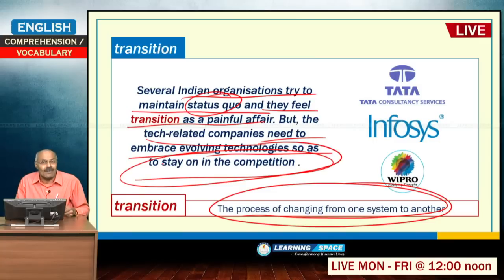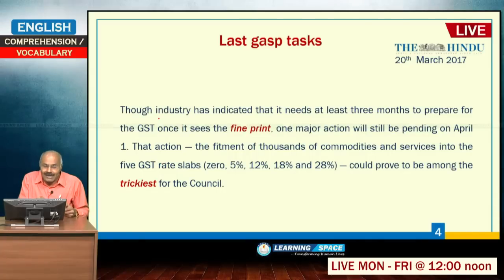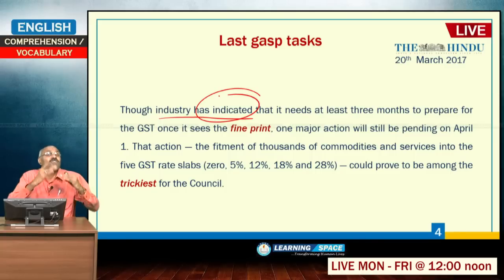Though industry has indicated, industry means the persons or companies whoever are paying tax as per GST. Industry has indicated, that means when something is referred to the present thing, then has indicated will come.